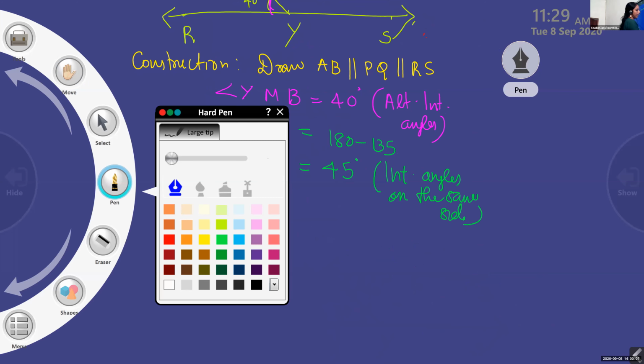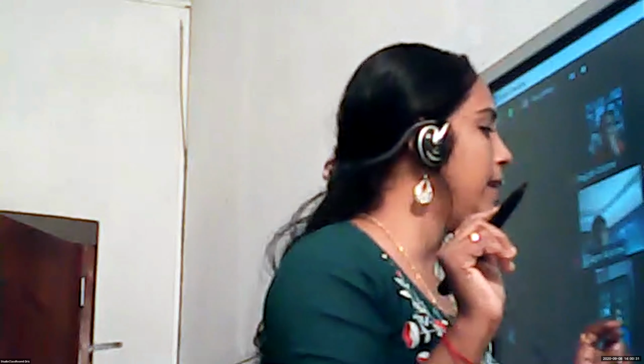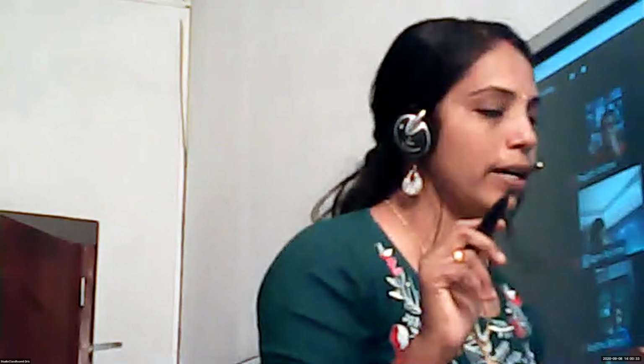You add both the angles, 40 and 45, and you will get the answer as 85. Clear? Yes, ma'am. So that is 85, because that middle angle we divided into two parts by drawing the parallel line, and if we find those two angles, the middle angle is the sum of the angles.